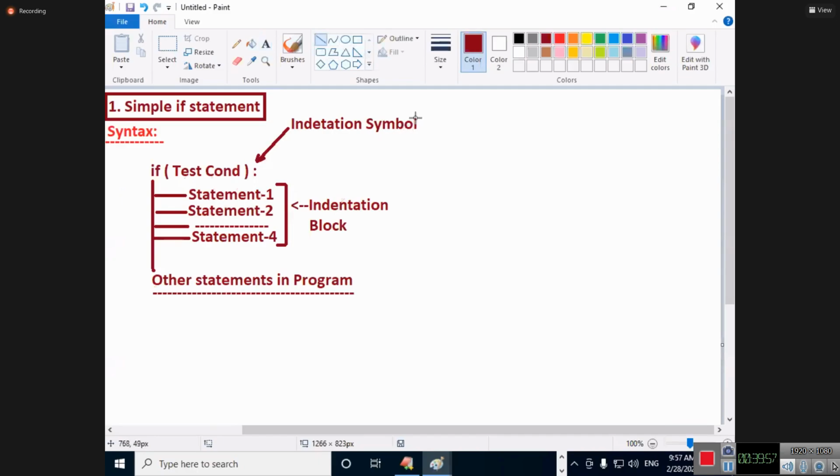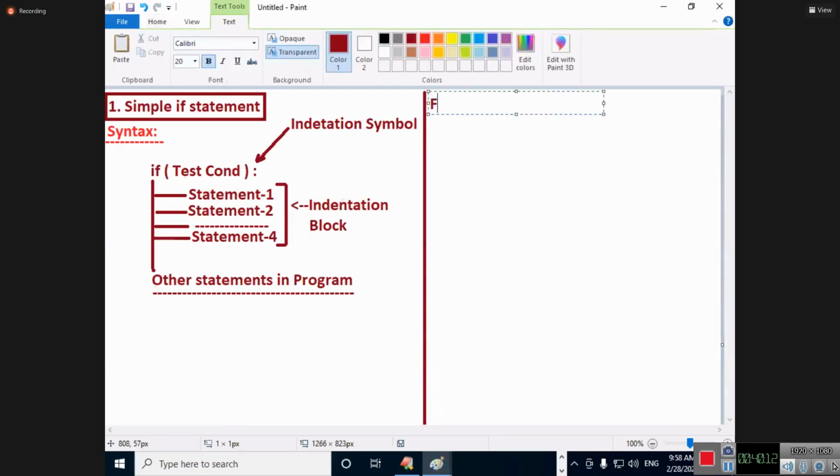Sir, please write one diagram also, sir. I will give diagrams also, because in childhood days all the books are available to us in the form of diagrams, or not? I will give you. Every time I will explain the flow chart first and then what I want to write as the concept. Flow chart for which statement? Simple if statement. I am giving the flow chart for the simple if statement.